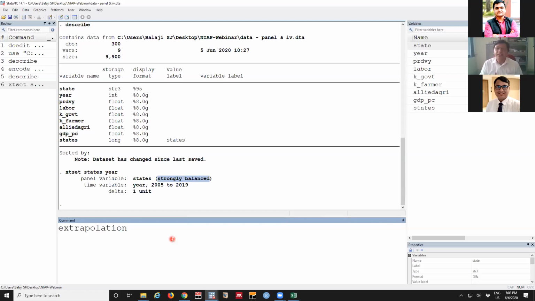Say for example, extrapolation is at the tail end: from 1991 to 2000 you got the data, but from 2002 to 2005 at the end you don't have. In that case we'll go for extrapolation. So in panel, before constructing a panel, we should be very clear that there is no missing value. Once there is no missing value, this will show the data set is strongly balanced.